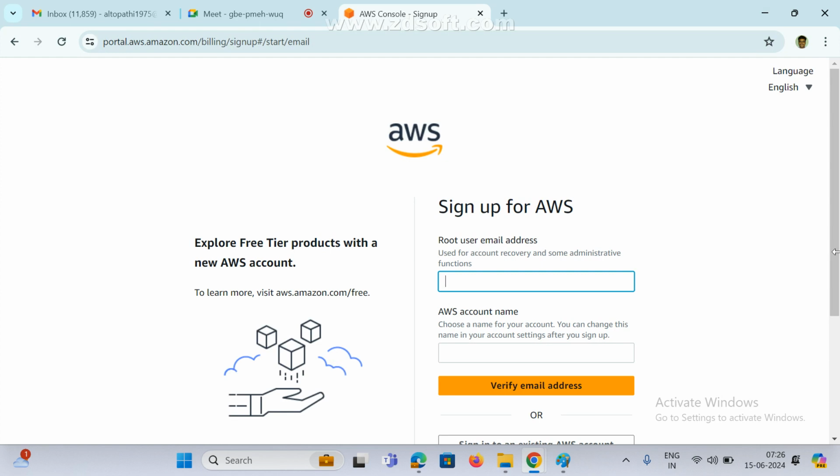So for example, I'm giving something, see here, DevApps. I'm just giving this, whether it allows or not, I don't have that email ID.